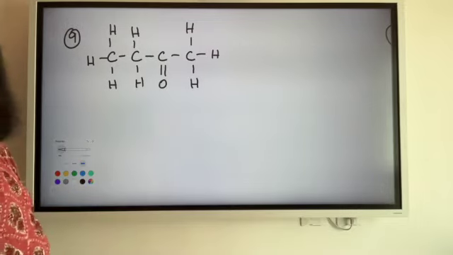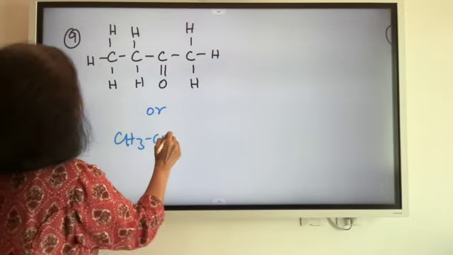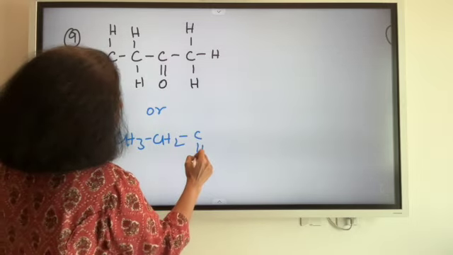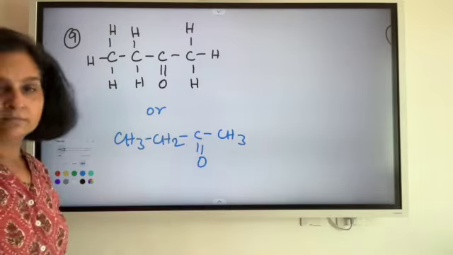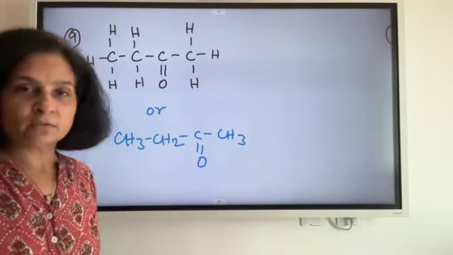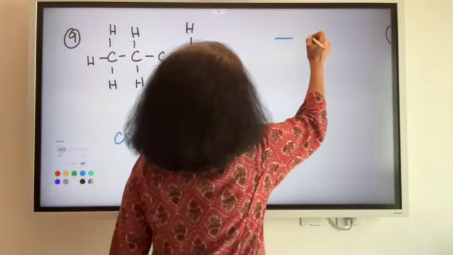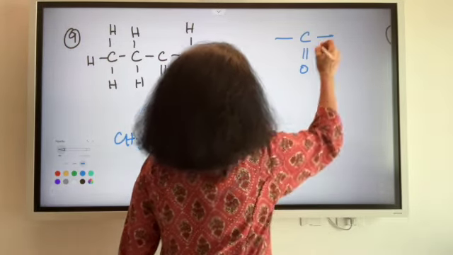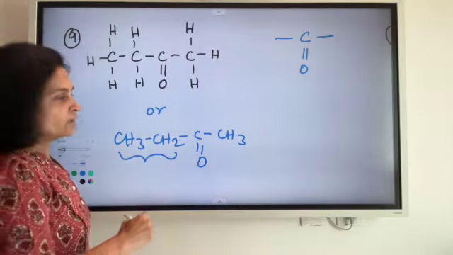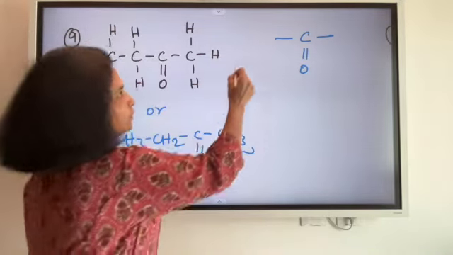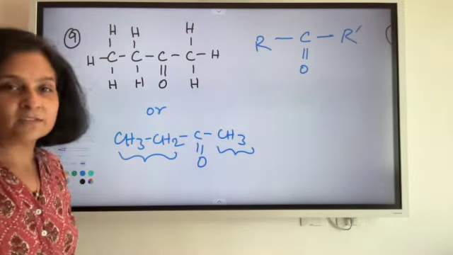Now look at this. We will now need to condense it. CH3, CH2, C double bond O, and I have a CH3. Now what is this structure? What is the functional group here? If you look at this, you have one part of the alkyl group here, the other part of the alkyl group here. So we have one alkyl group, the other alkyl group. What is this? It's a ketone.